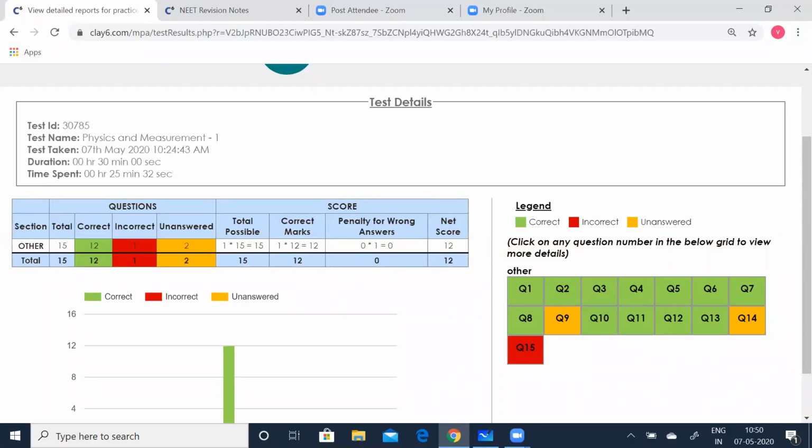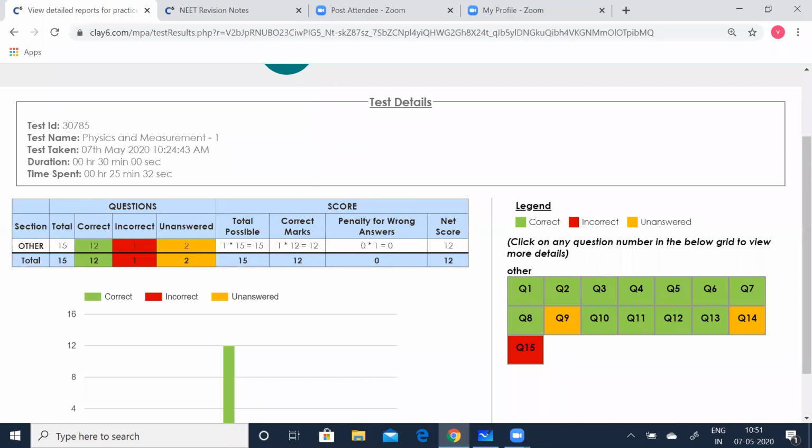See, this red one says it is incorrect. I deliberately went wrong so that you will identify which is correct and which is wrong. The green one says correct, the yellow boxes say unanswered, and red is the incorrect question.